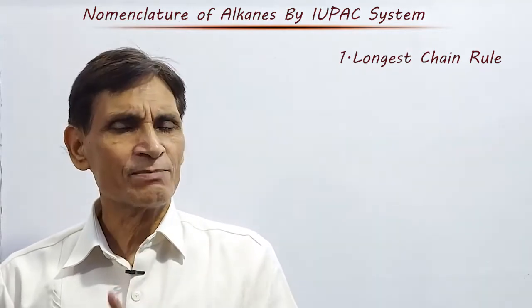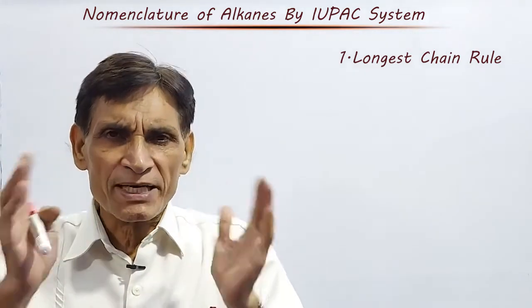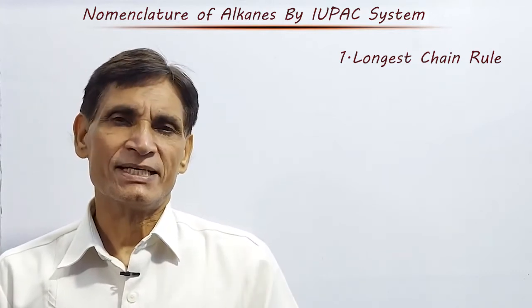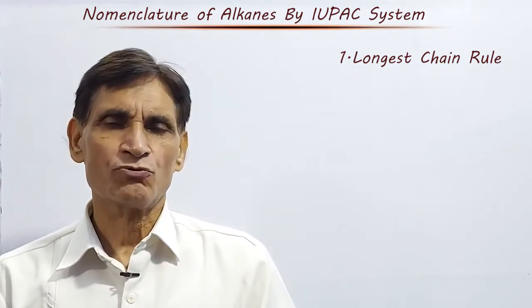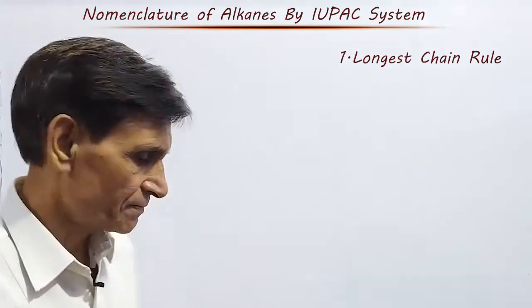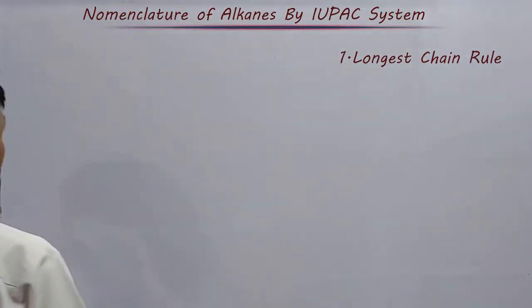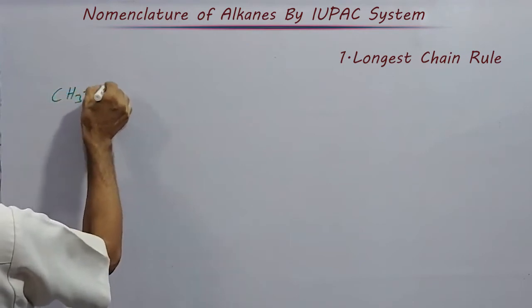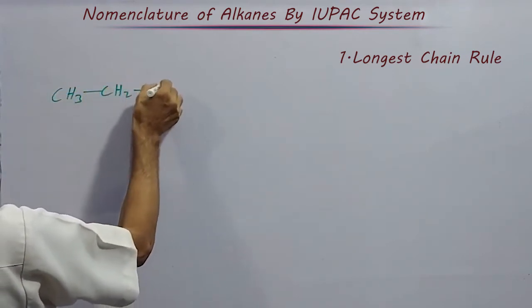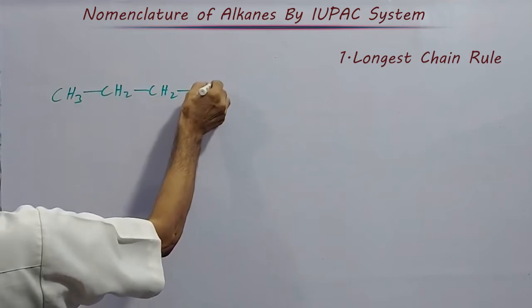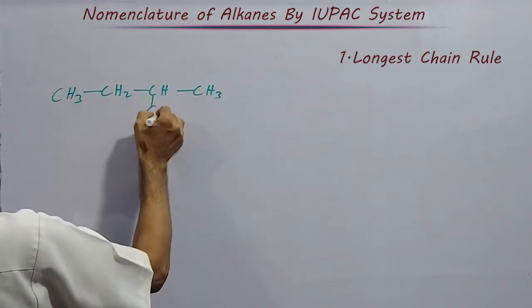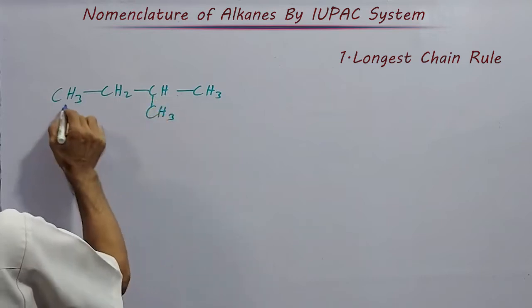And the carbon atoms which are not included in the parent chain are called side chain or substituent. Example: suppose this is a compound, and this carbon is also present there.